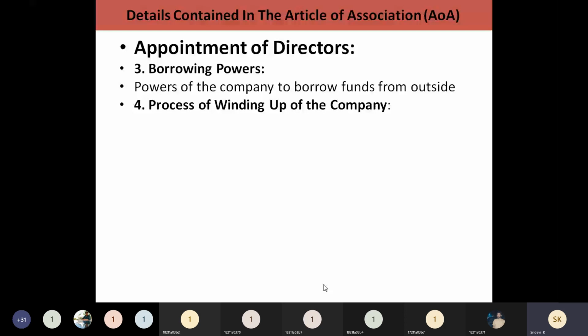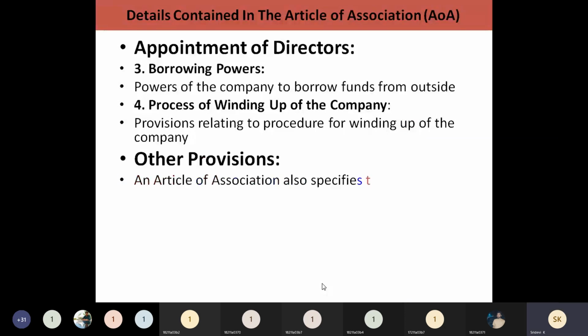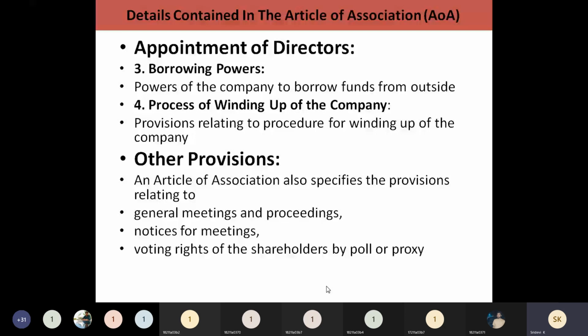In case of winding up, means closing of the business, closing of the company, what are the rules and regulations? What is the procedure you are going to follow? That you have to mention here itself in articles of association. So all these provisions: how the general meetings are going to be conducted, what proceedings you are going to follow, how the notices for meetings will be given, and what are the voting rights of shareholders, whether they are going to poll or whether they are going to have any proxy.